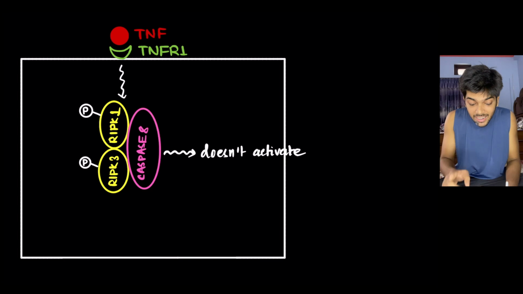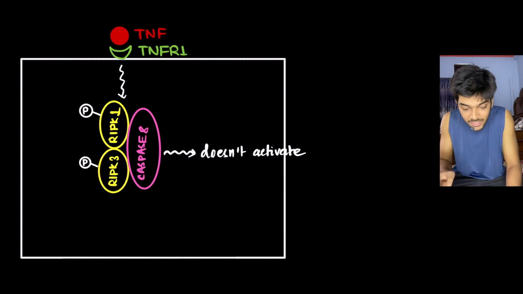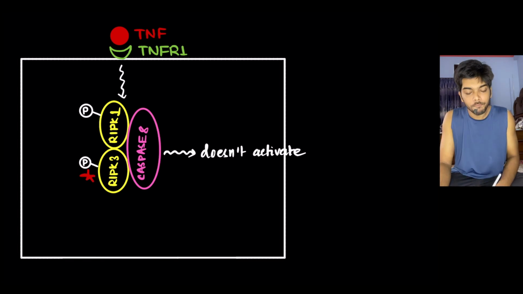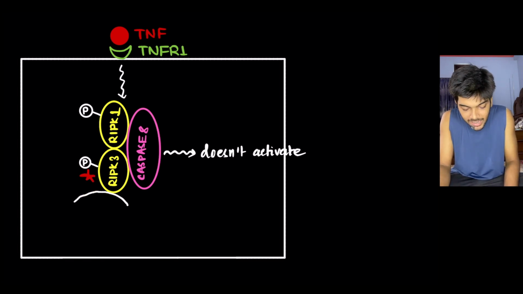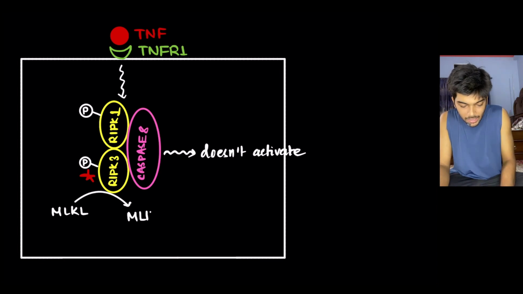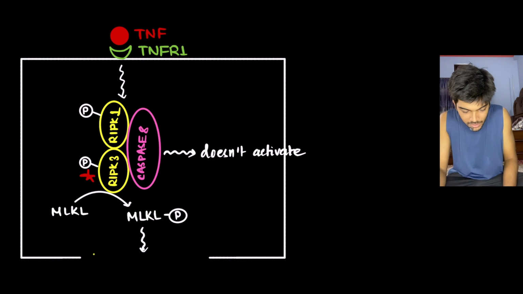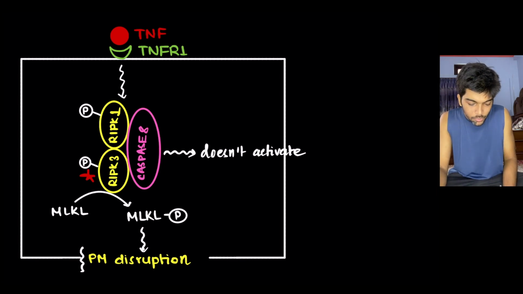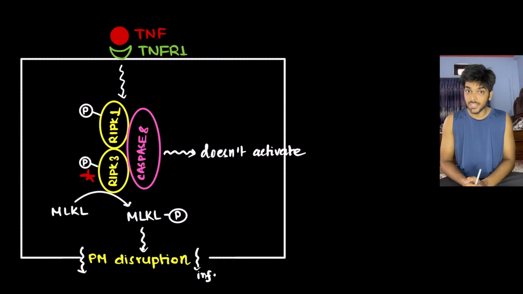The main function is carried out actually by RIPK3. So this RIPK3 is the main part. RIPK3 is responsible for phosphorylation of MLKL. So MLKL gets phosphorylated. Phosphorylated MLKL is responsible for the disruption of the plasma membrane. And as I said earlier, when plasma membrane gets disrupted, the intracellular content leaks out, which triggers inflammation. So this is necroptosis for you.